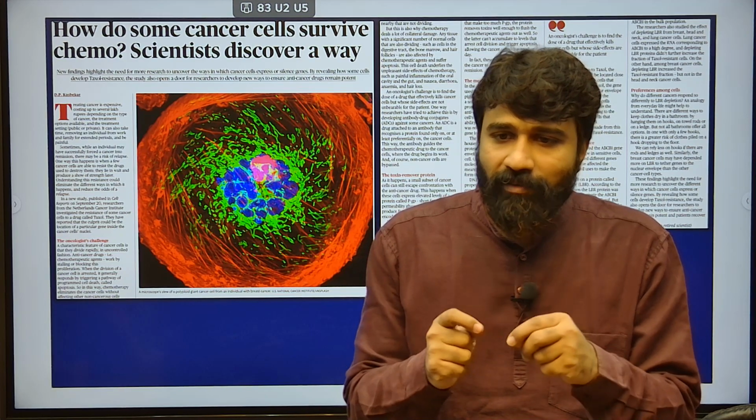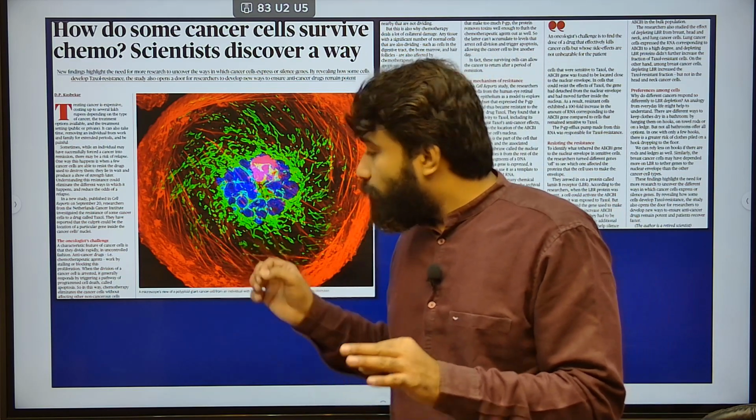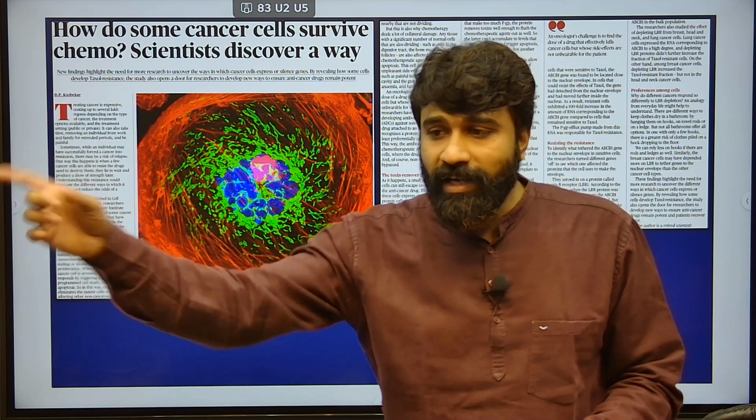A cell contains chromosomes, and the chromosome is made up of DNA, and in DNA you have a certain code, ATGC, adenine and so on. This one particular gene code of the cancer cell in the nucleus is the cause of concern for such resistance to the Taxol drug.